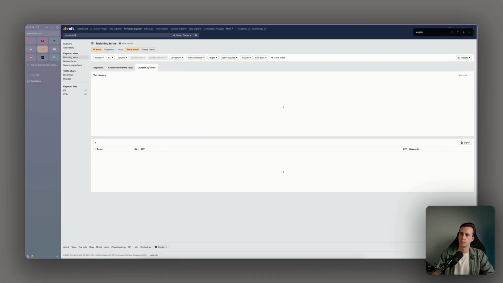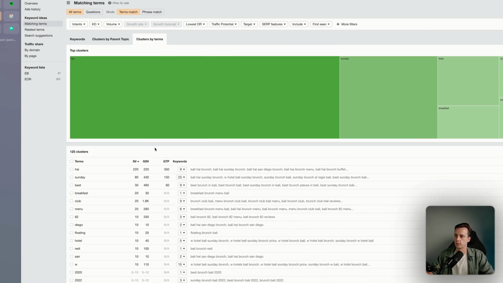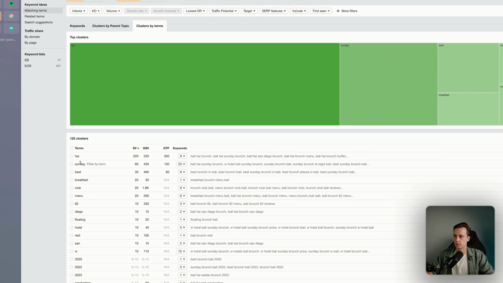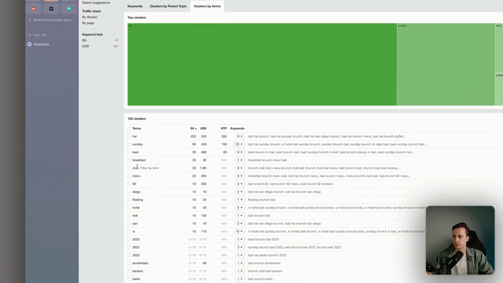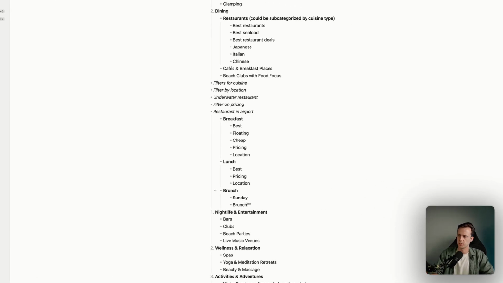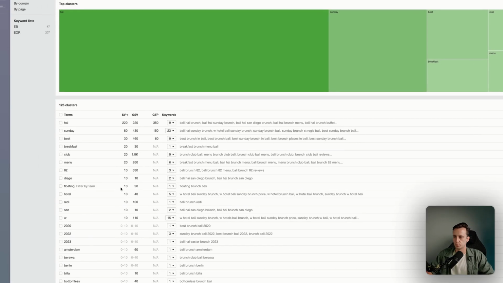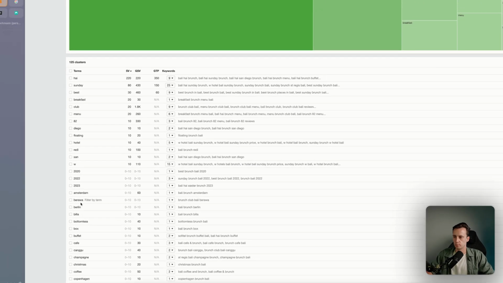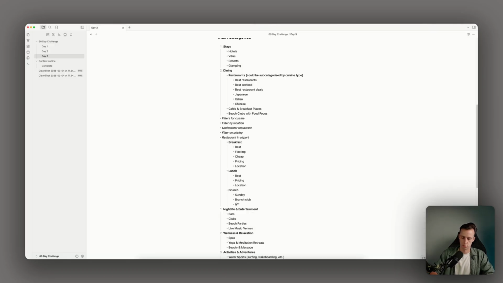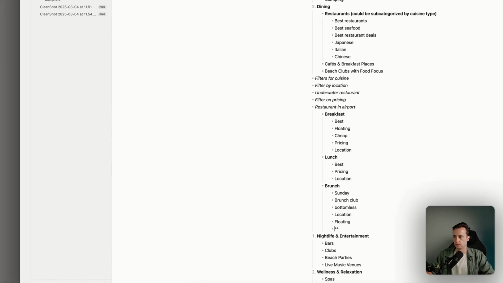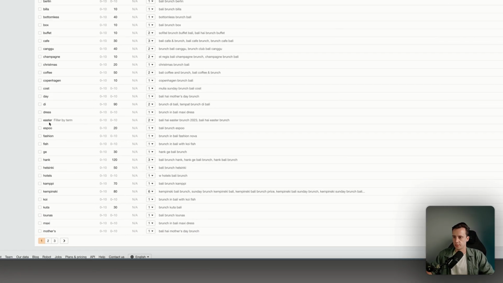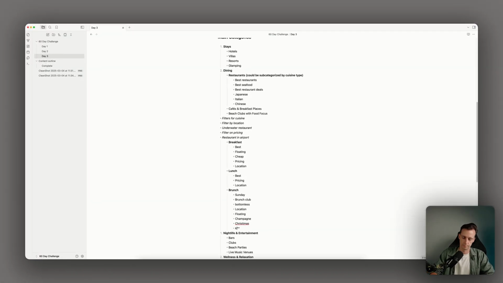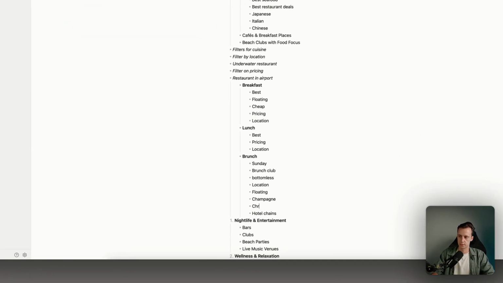Brunch, Bali, like big hotel chains do a boozy brunch with unlimited alcohol. Sunday brunch, brunch club is a brunch club. I'm just gonna make a note just for myself. Floating brunch, again, hotel brunch, location, bottomless brunch, location, floating, Canggu, champagne. I see Christmas, so I'm not sure if we would call this seasonal. Easter, Kempinski, yeah, hotel chains, Christmas.